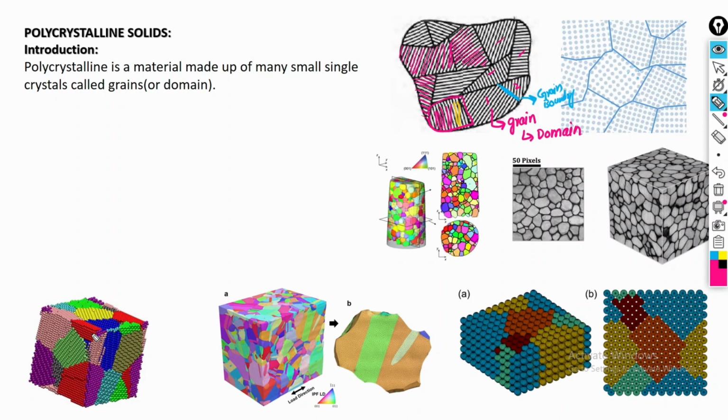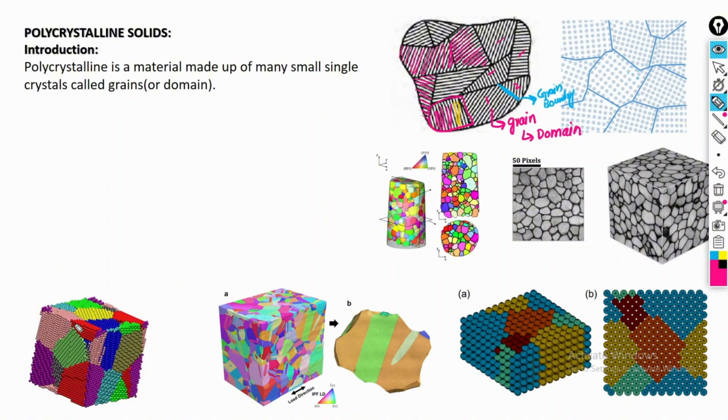So within the grain or the domain, the particles, by particles I mean the atoms and or molecules, which form this small crystal within the polycrystalline solid, will be in a particular order.